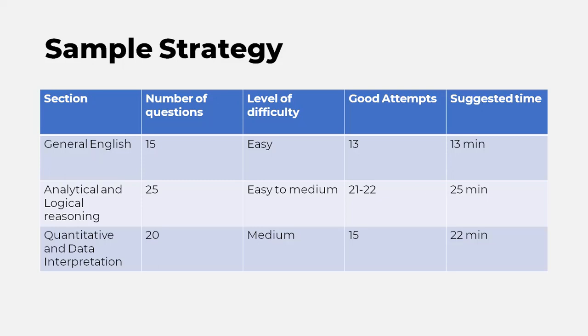A good attempt would be around 13 questions, with an accuracy of around 80 to 90%, right? And suggested time from my side should be around 12 to 13 minutes, because obviously you don't have reading comprehension in this. RCs generally take more time, but grammar and vocab won't take that much time.